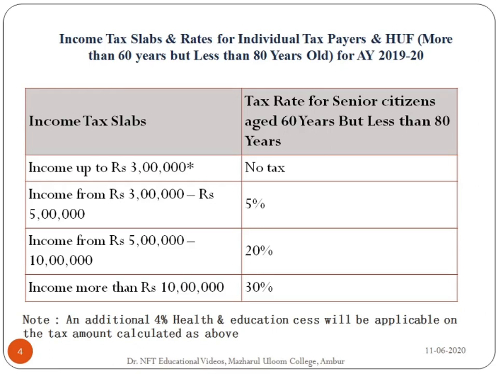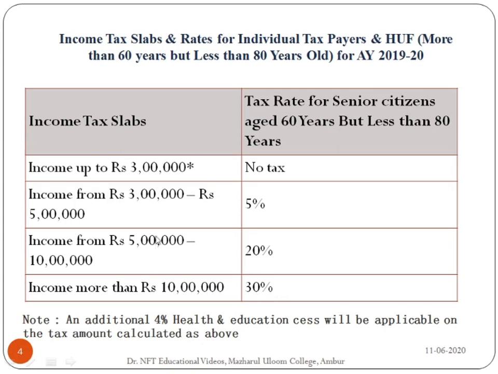Next, we'll see the tax slab rates for individual taxpayers and Hindu undivided family who are more than 60 years but less than 80 years old. For the assessment year 2019-20, for the individual it was 2,50,000. Here, the income up to 3 lakh is exempt. No tax till 3 lakh rupees. Income from 3 lakh to 5 lakh, it is 5%. Income from 5 lakh to 10 lakh, it is 20%. And income more than 10 lakhs is 30%.